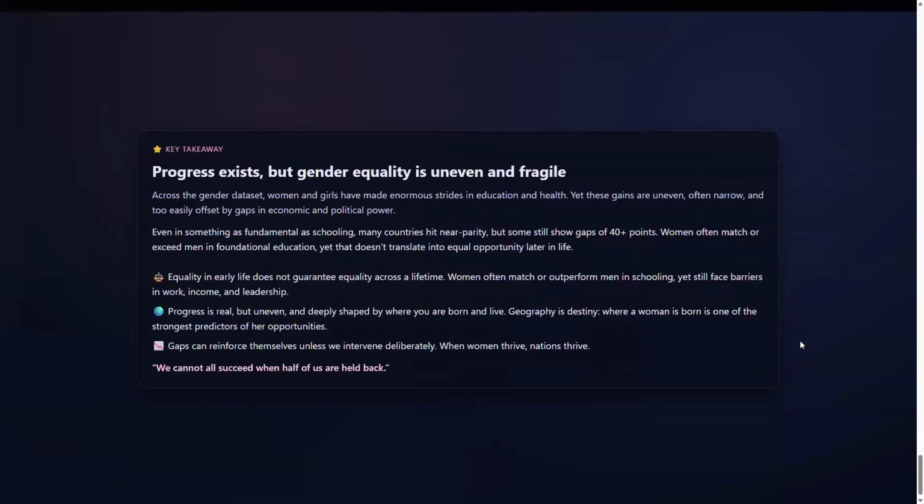The key takeaway is that progress exists, but gender inequality is uneven and fragile. So there have been strides made to close the gap that we can see over time, but there's definitely gaps that still exist across the world.